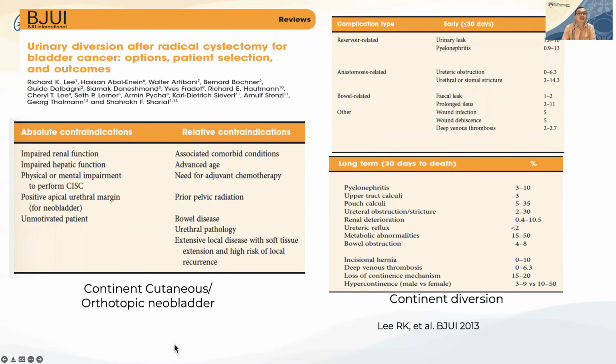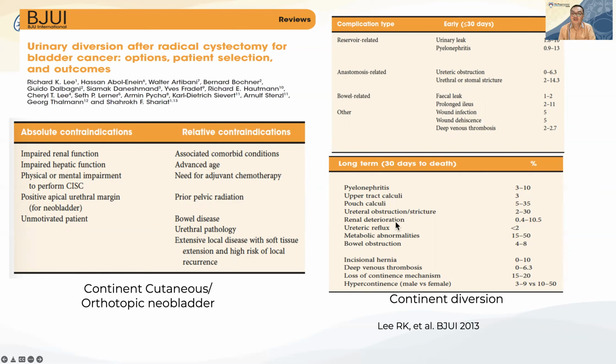Another study review from Lee et al. shows the absolute contraindications for continent or orthotopic neobladder: impaired renal function, impaired hepatic function, physical and mental impairment, positive apical urethral margin, and unmotivated patient.